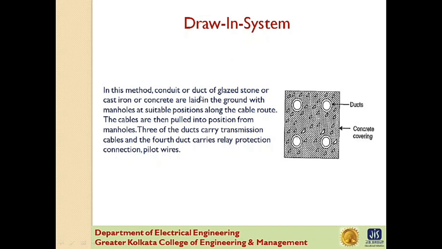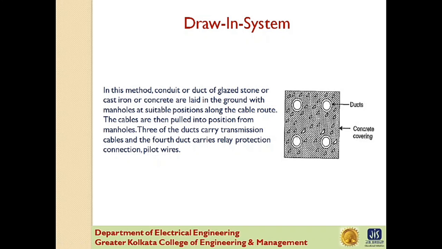In this method, conduits or ducts of glazed stone or cast iron or concrete are laid in the ground with manholes at suitable positions along the cable route. The cables are then pulled into position from manholes. Three of the ducts carry the transmission cable and four ducts carry the relay protection connection pilot wires.